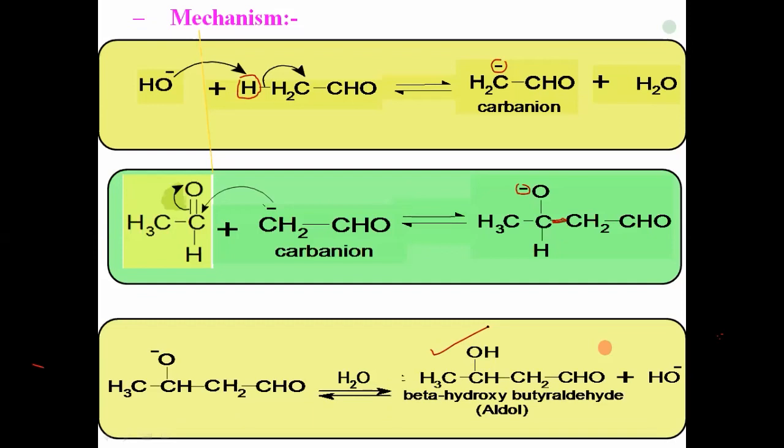Here I have explained the mechanism of aldol condensation. You have already studied that reaction, but I have just revised the mechanism.